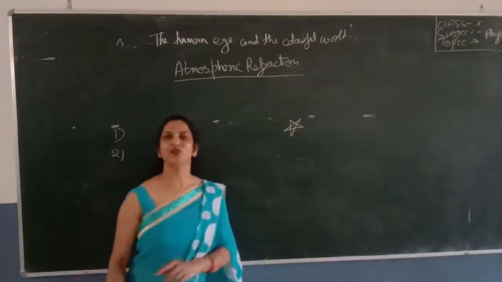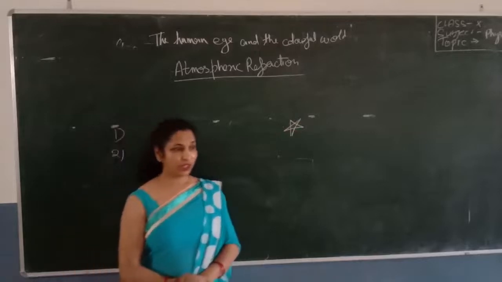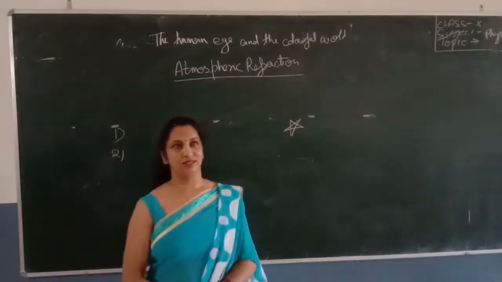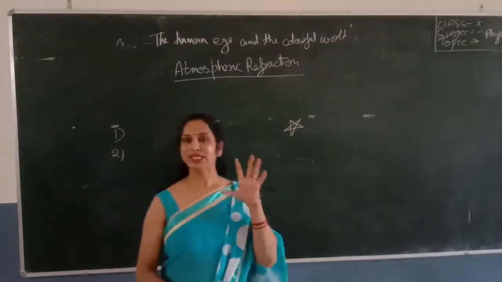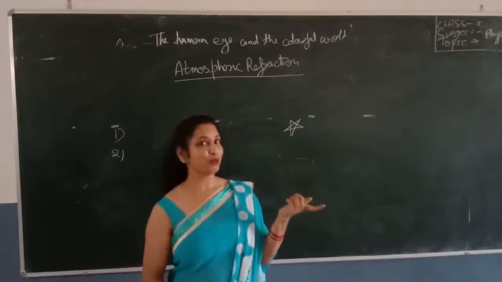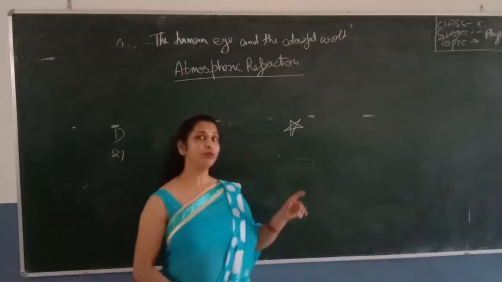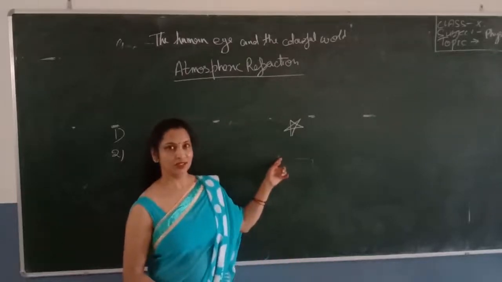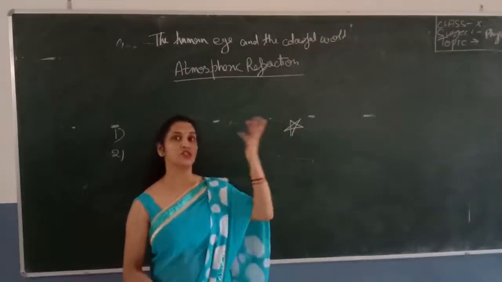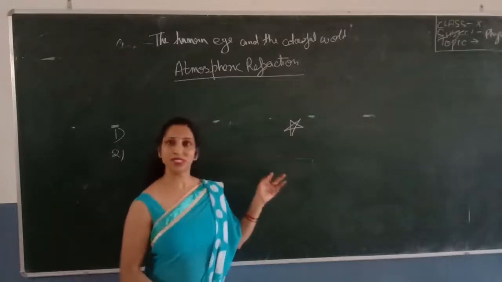What is the meaning of twinkling of a star? You can see any object if the light coming from the object falls on our eyes. Then how are we able to see the stars? The light from the stars falls on our eyes, due to which we are able to see the stars.